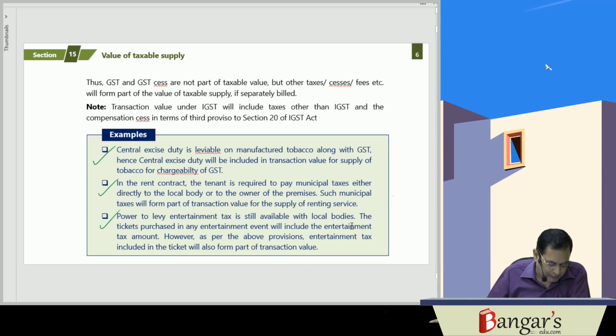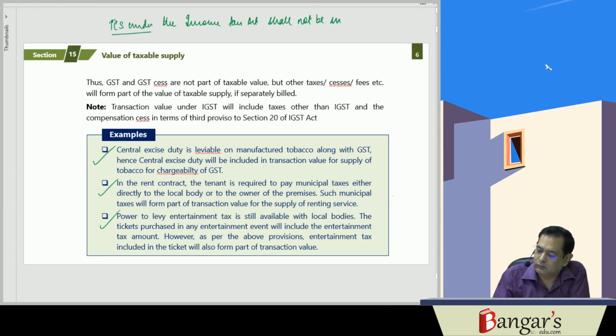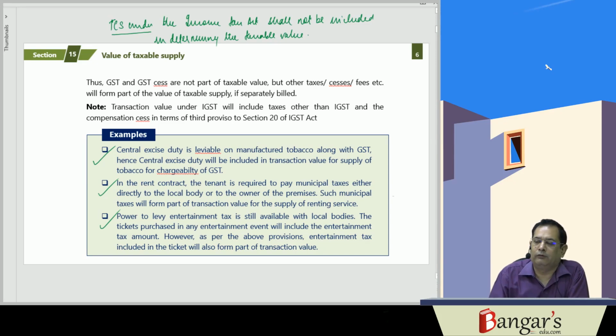Besides this, it has been provided that the TCS under the Income Tax Act shall not be included in determining the taxable value. Whatever TCS is levied under the Income Tax Act, the same will not be included.